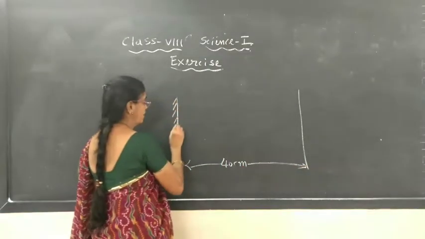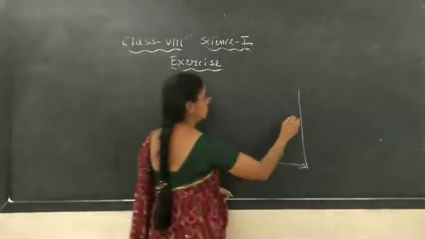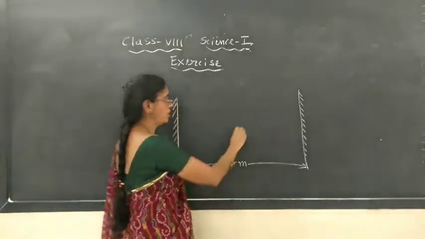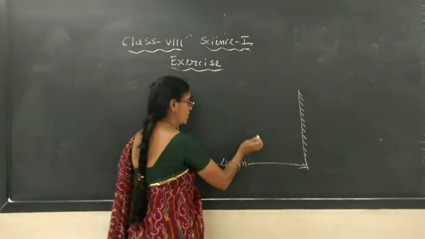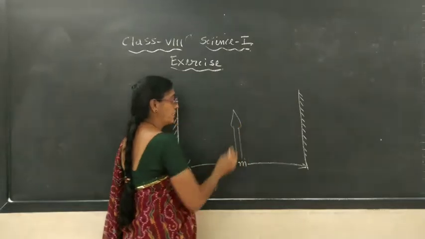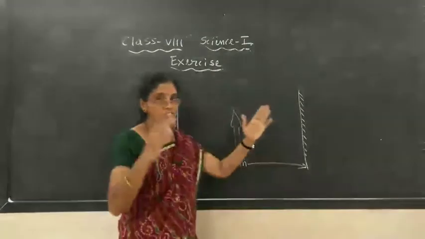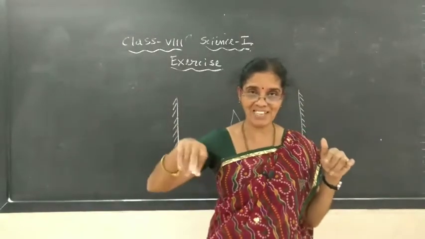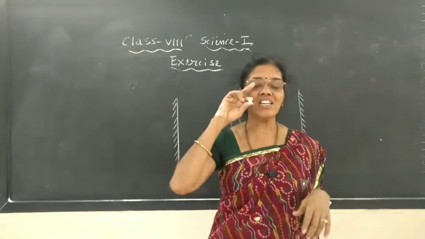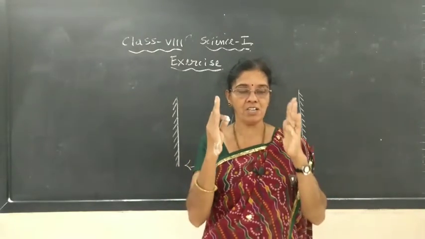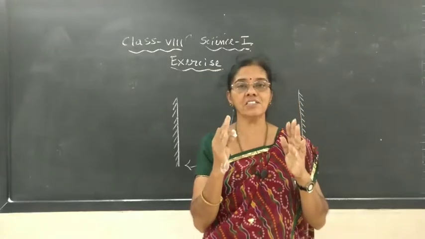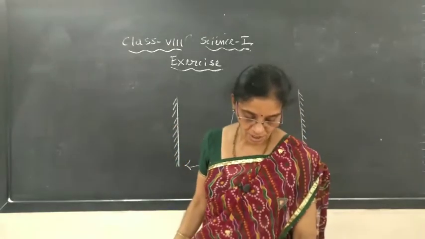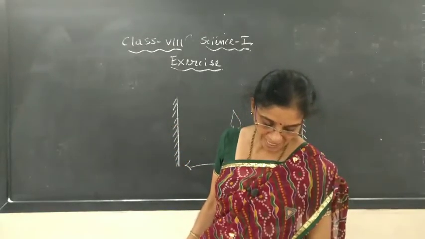This is the non-reflecting surface, the back side of the mirror, and this mirror's non-reflecting surface is here, the back side. And if you keep any object, say a burning candle, here, face to face, the angle between the first mirror and second mirror should be exactly 180 degree, or in other words, the two mirrors should face each other, parallel to each other. Then you can see infinite images placed between the two parallel plane mirrors.